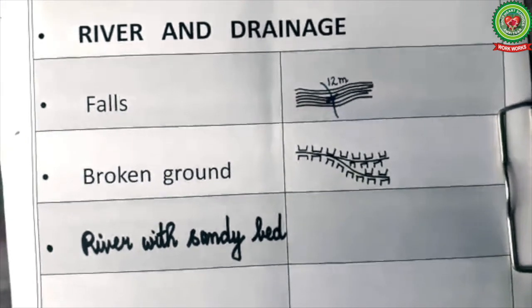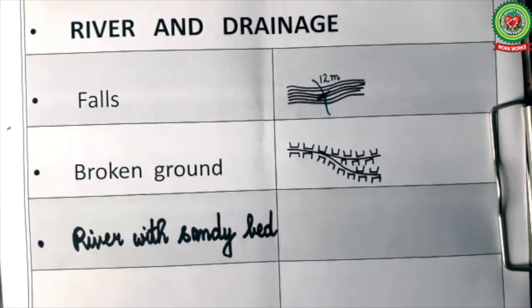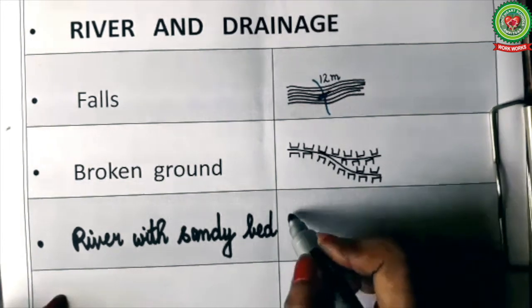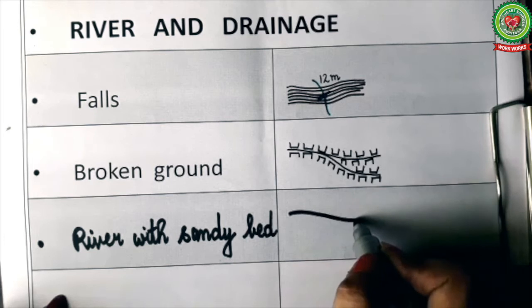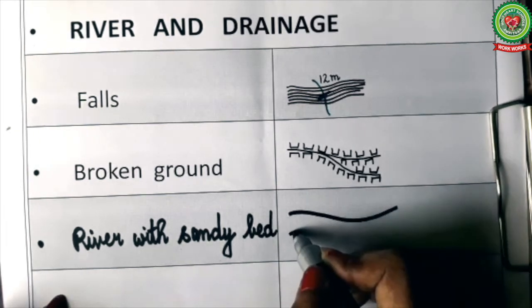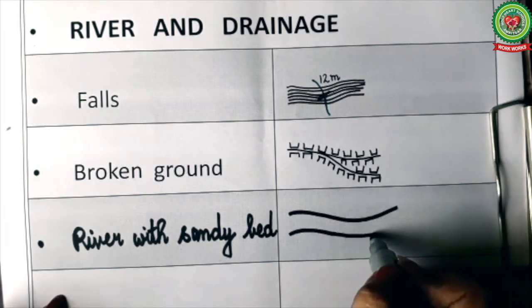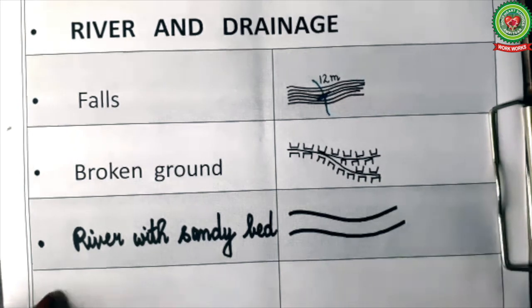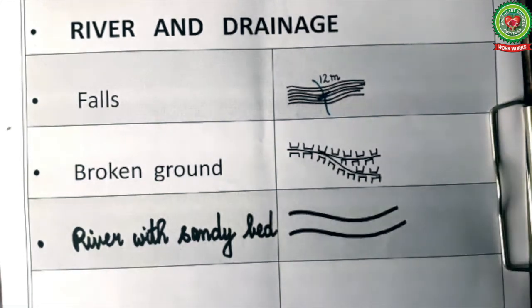Next we have river with sandy bed. Now we will draw a river in black. Here we will use black color because mostly sandy beds are found in seasonal streams. Like Rajasthan has many seasonal streams and it has a river bed which is sandy.